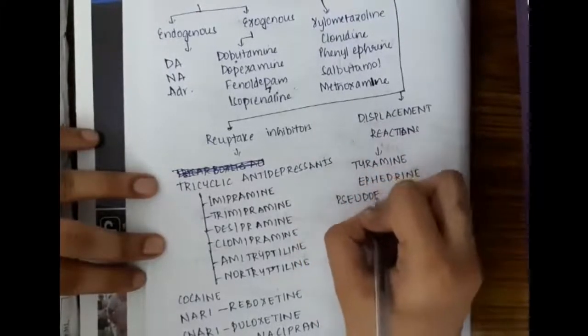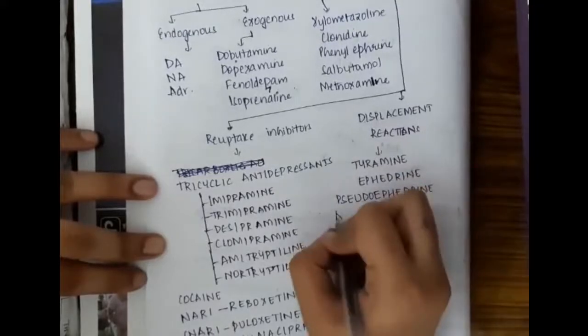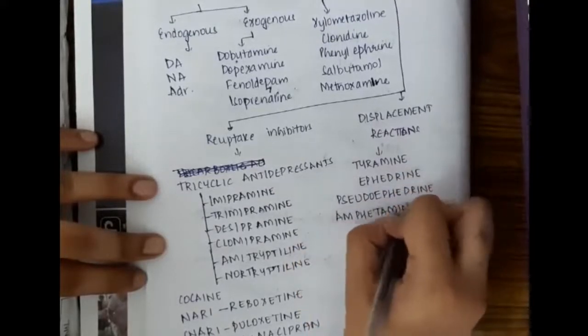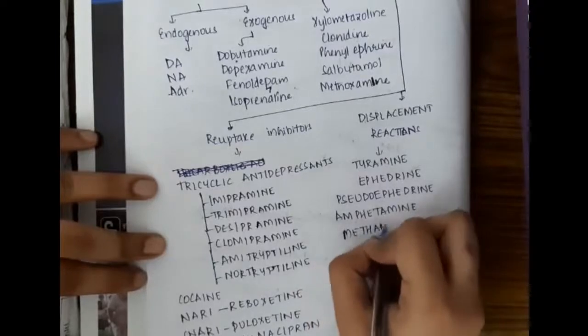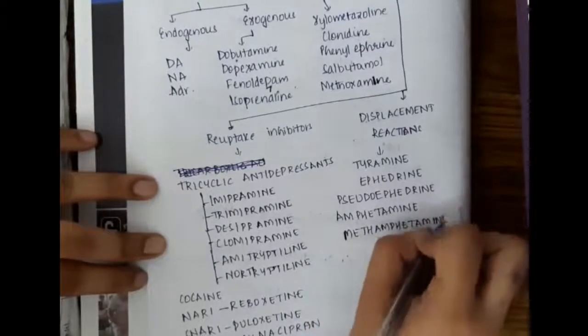pseudoephedrine, amphetamine and methamphetamine. So this is the classification of sympathomimetics.